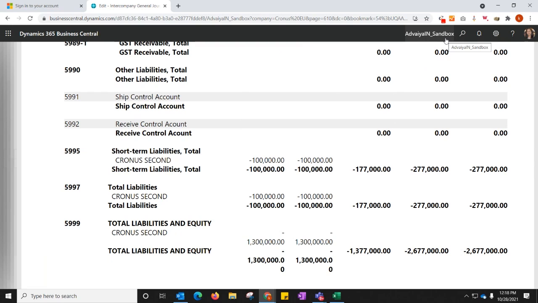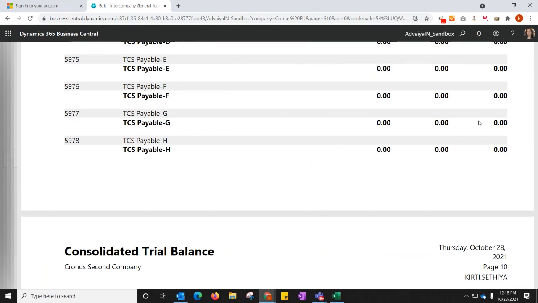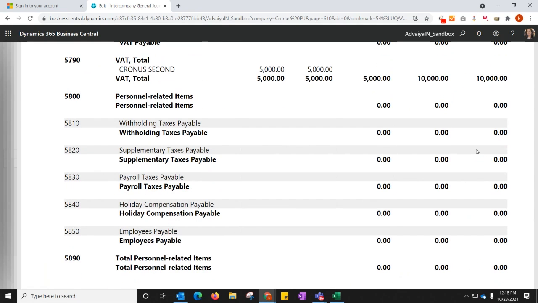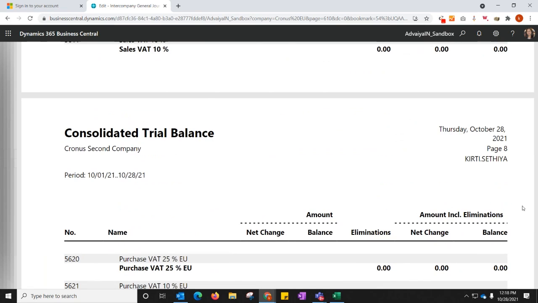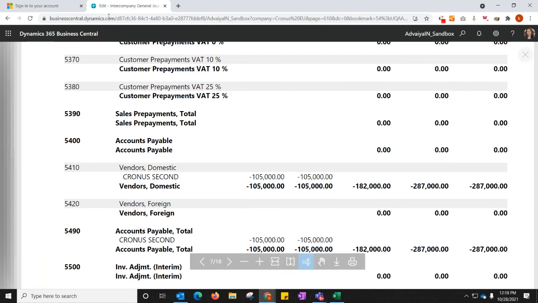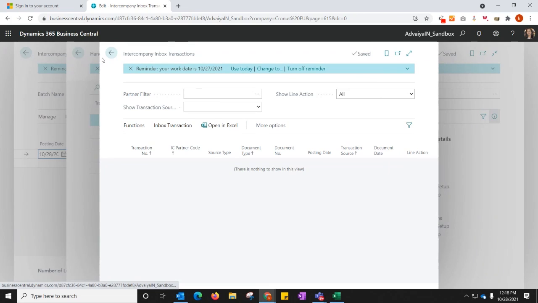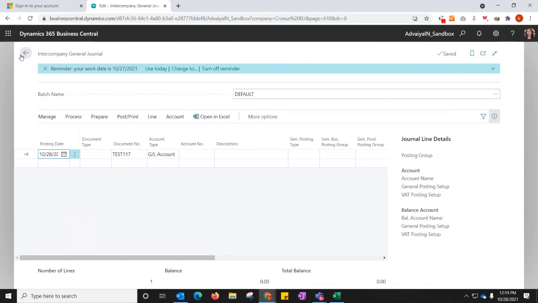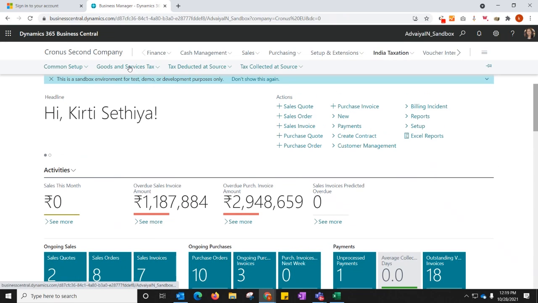Now, when we talk about India, we have specific taxation rules and regulations, so we always look for details regarding that. The system offers a lot of Indian taxation: GST, TDS, TCS, all of these are managed through it. If we go to Indian taxation, we can see it has everything pre-built and pre-configured.